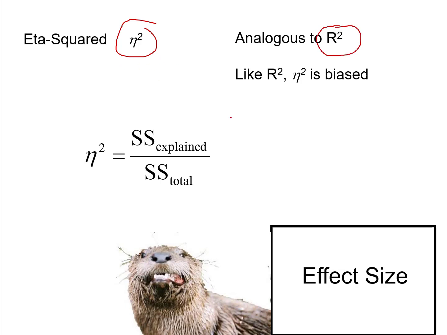And as we saw just a moment ago, your inferential statistic will be the F test. So our eta squared will give us a percent of variance explained. That will be our effect size. Our inferential statistic that will test the significance of our eta squared will be the F test.